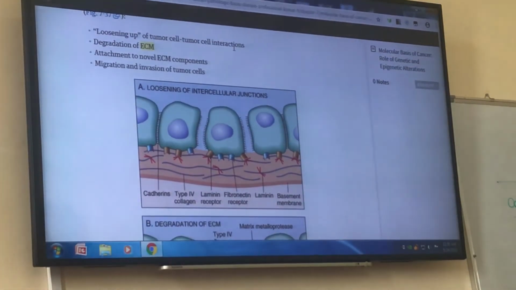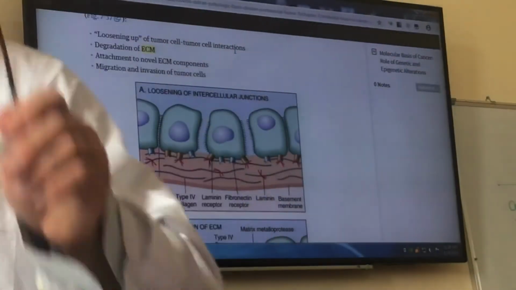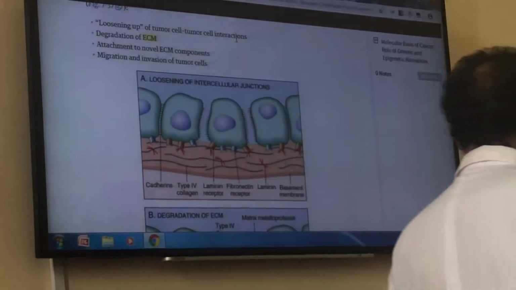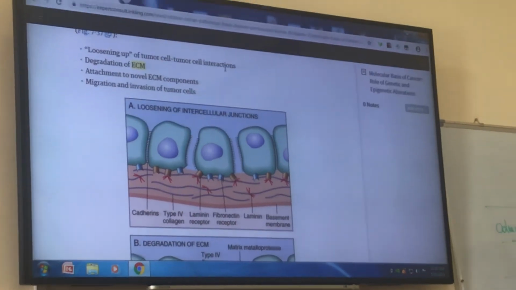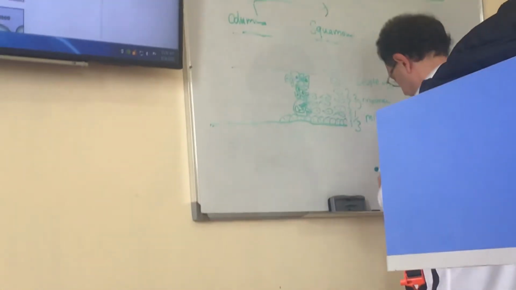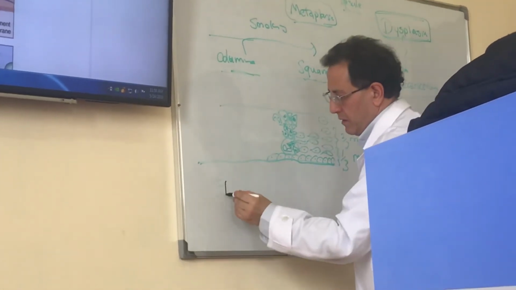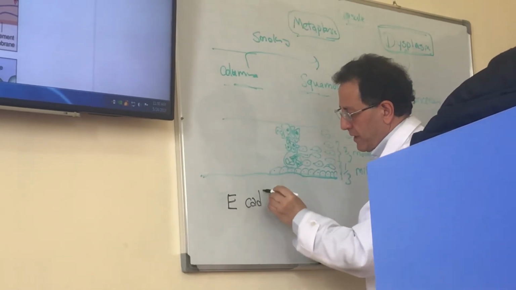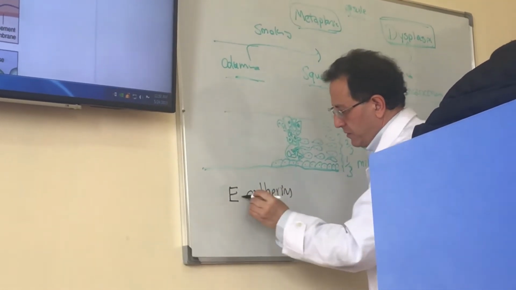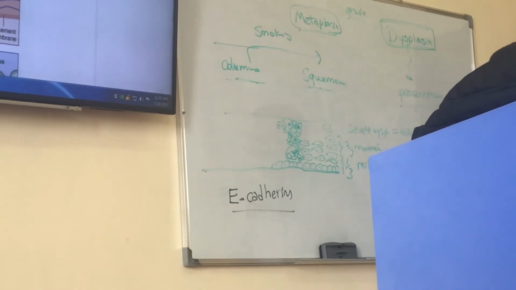E cadherins, when we say E, it means epithelial cadherins. These are adhesion molecules between epithelial cells.